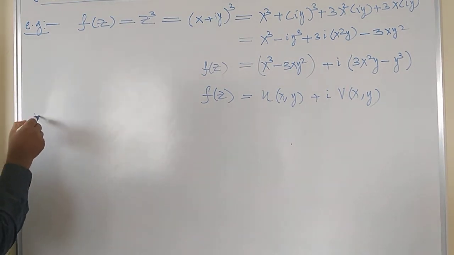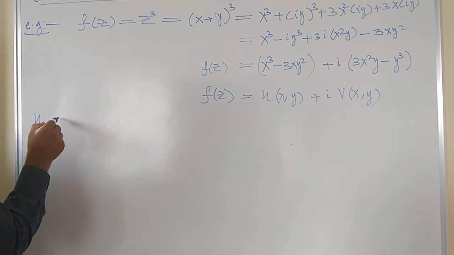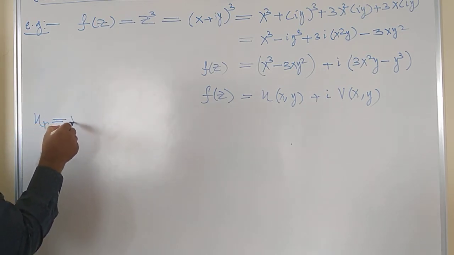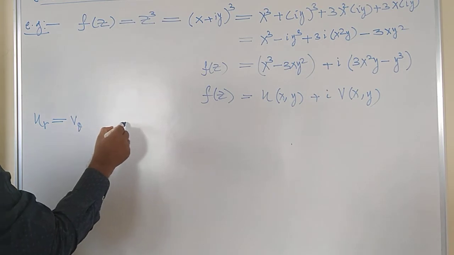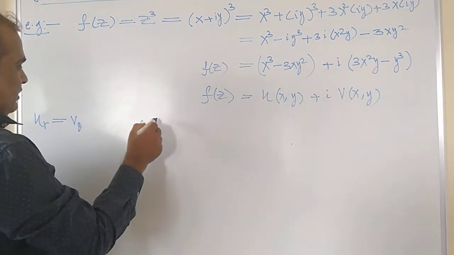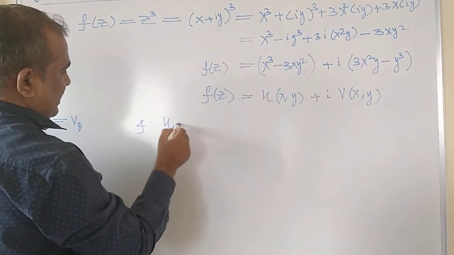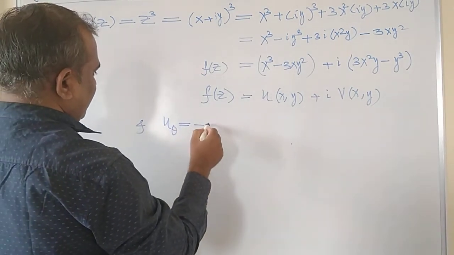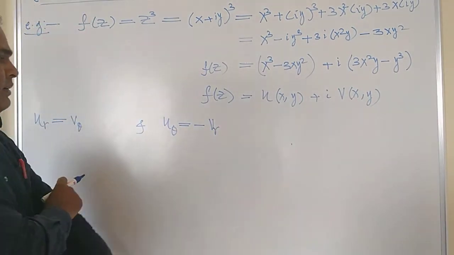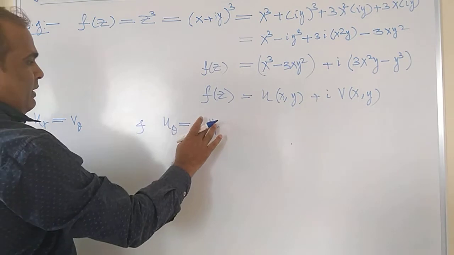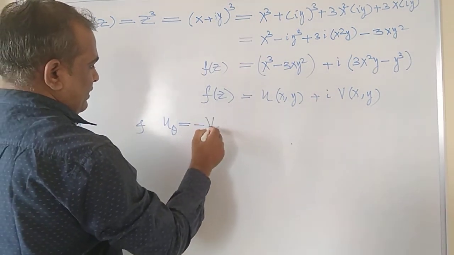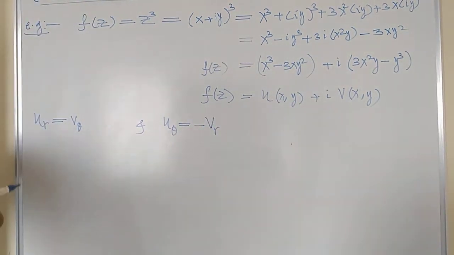So your first condition is u_r = v_theta, and the second condition is u_theta = -r v_r, right? Let us check this.